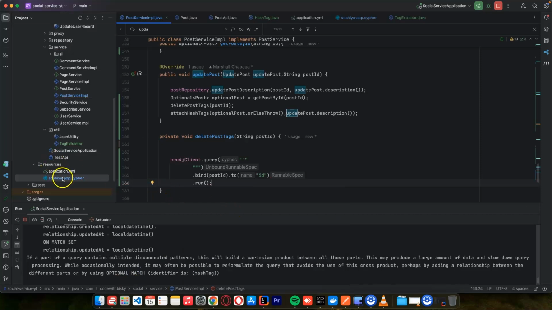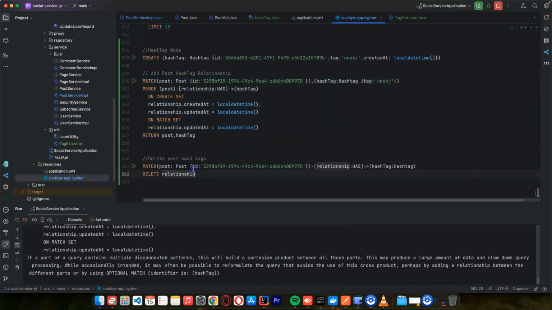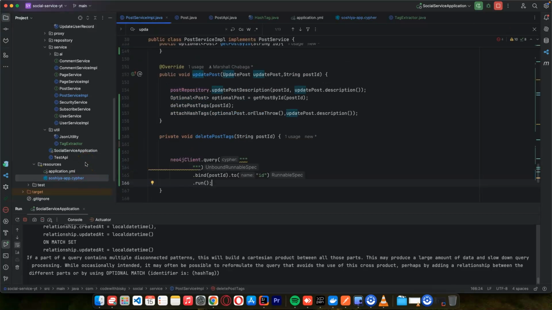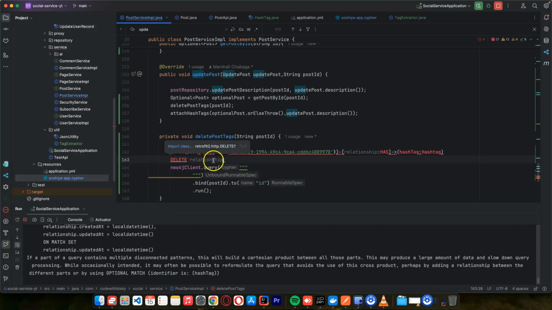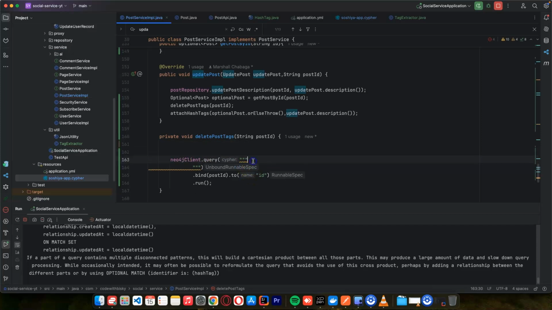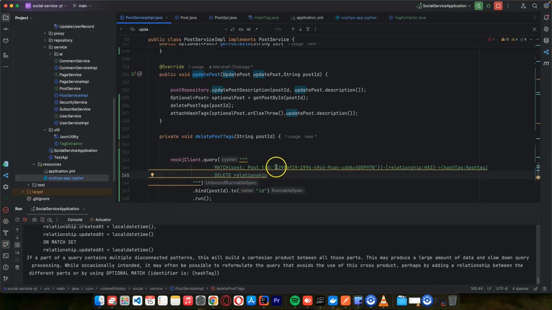Then let's copy our query to delete the existing ones, the existing relationships, and we create new ones because we are updating the post description. So after doing this, we need to put this here, and here I'll just replace with the $ID.